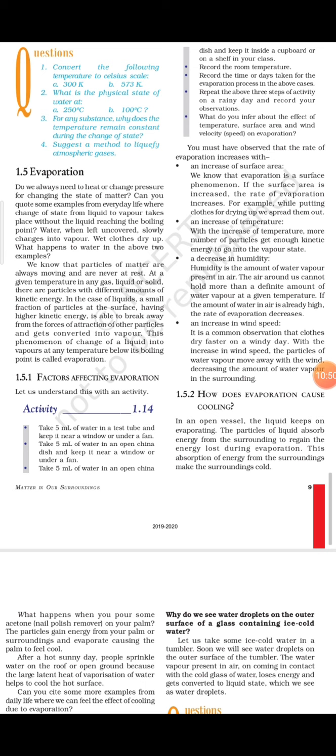This is something we generally do during the rainy season or during cold weather, the winter season. When we have to dry our clothes, sometimes we keep them under a fan inside the room. How does it dry up? The temperature is low, but it still dries because of the wind speed. When the fan is running, the wind speed inside the room is very high and the wind is continuously circulating, and that is why it dries much faster. So this is how wind speed affects the rate of evaporation.